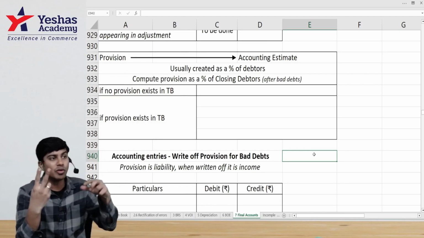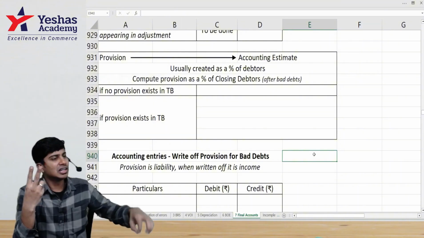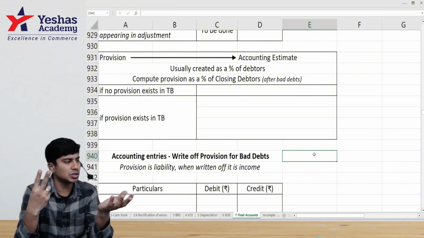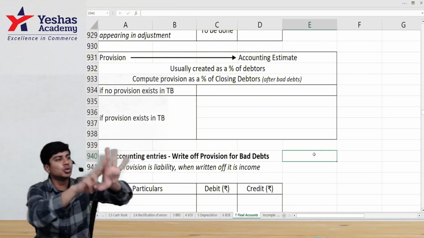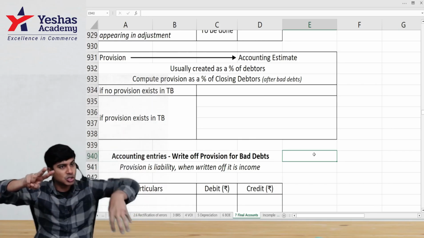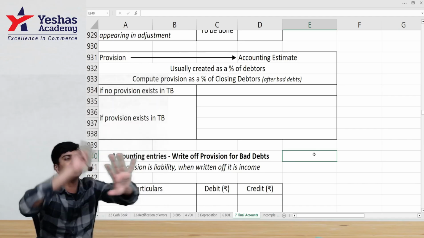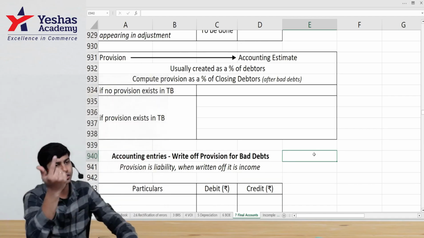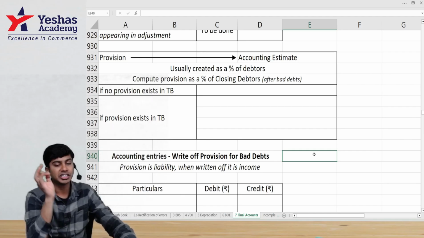And 2% on what? On this year's debtors. Let's say this year's debtors is 50,000. On 50,000, I'll apply 2%. Past estimate, 2% of people won't pay. Present situation, closing debtors of 50,000. On that, I'll apply 2%. I'll compute provision. So provision is an accounting estimate.